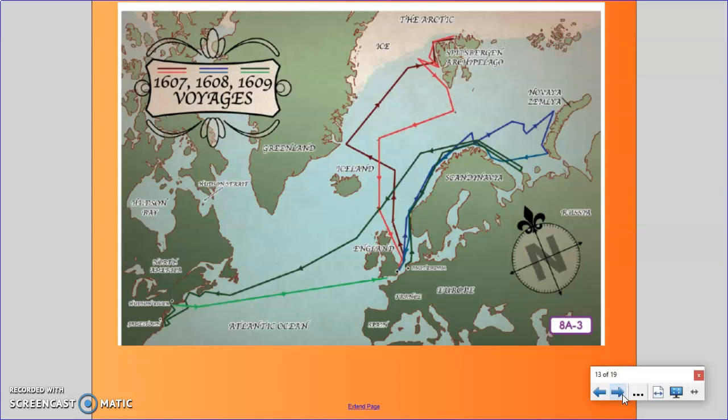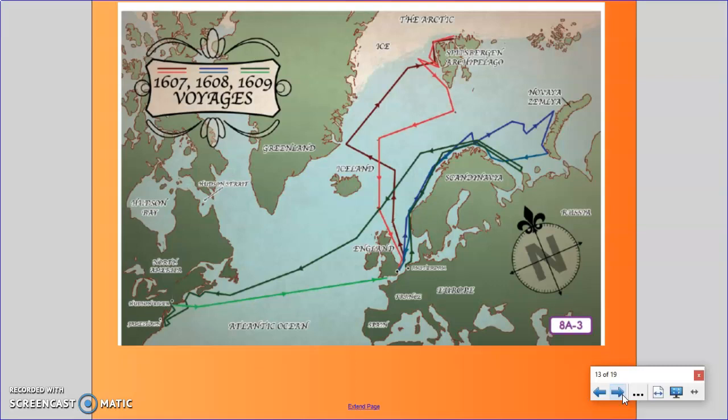Hudson left Amsterdam, the Netherlands, in April of 1609 on board the Dutch ship the Half Moon. As he made his way north, he saw more and more ice. Eventually, there was so much ice that Hudson decided to give up and turn around in mid-May. Instead of sailing back to Amsterdam, as he had been told to do, Hudson boldly decided to sail west.